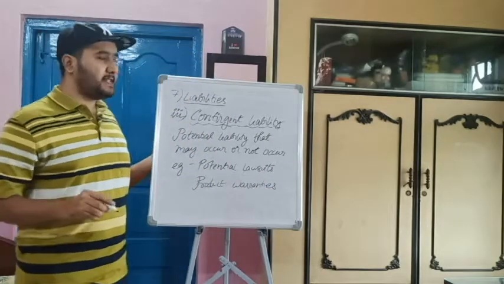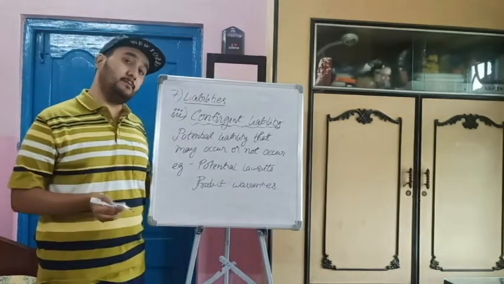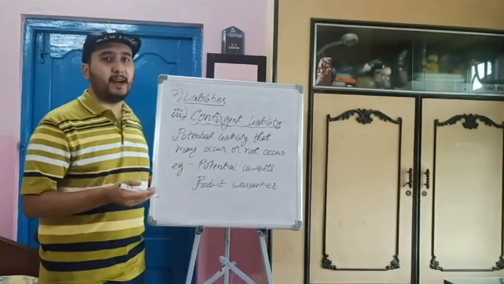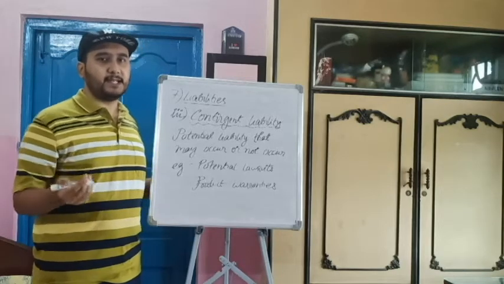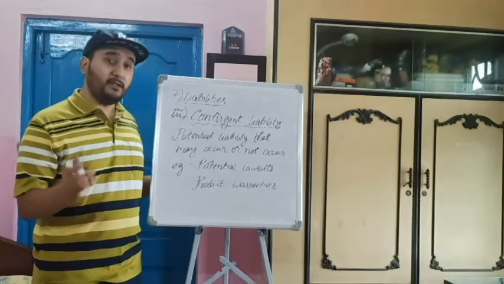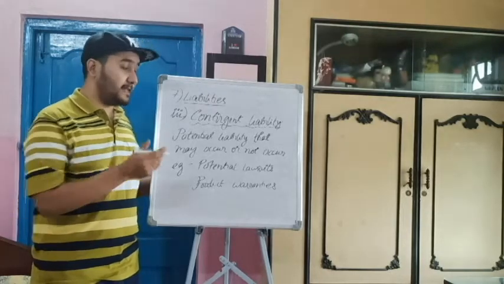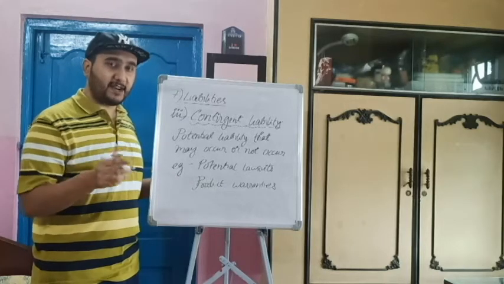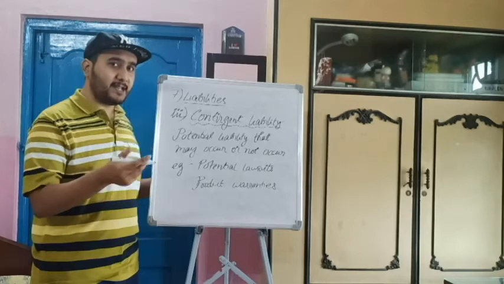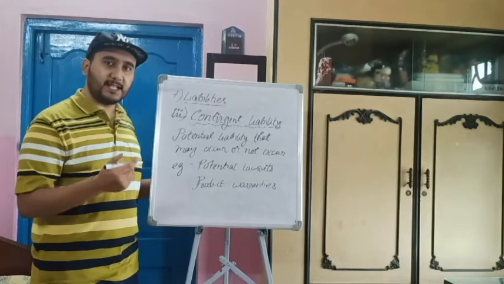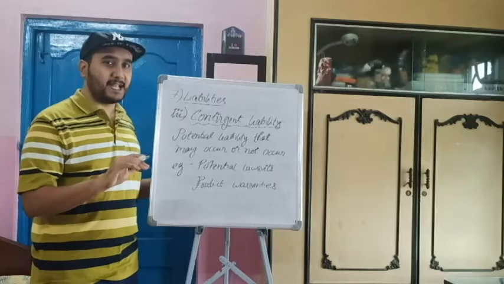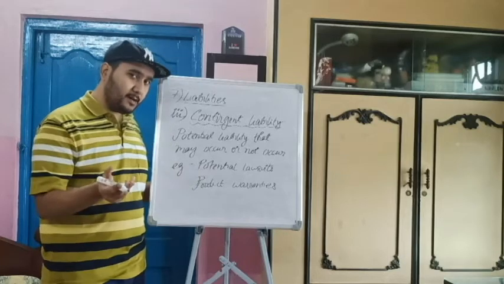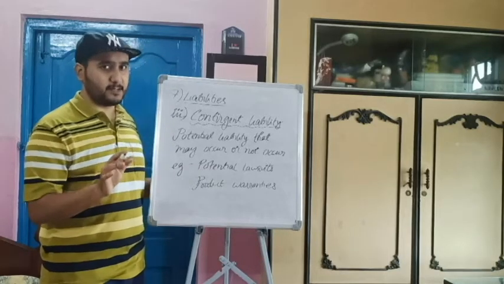So what is contingent liability? These are potential liability that may occur or might not occur. That means subject to condition. Potential lawsuit means somebody has filed a case against your company. If you win the case, you won't have to pay a penny. But if you lose the case, you have to pay that sum of money that the person who has filed the case and won the case has claimed on your account. So, on winning the case, you are not giving anything. On losing the case, you have to give a lot of money. That is uncertainty. So, that uncertainty is contingent liability. May be or may not be. So, that is the difference.